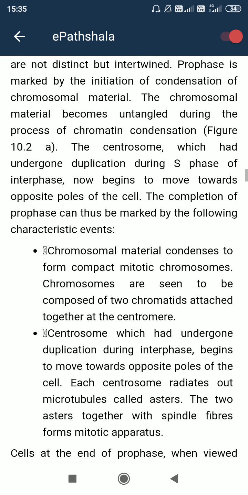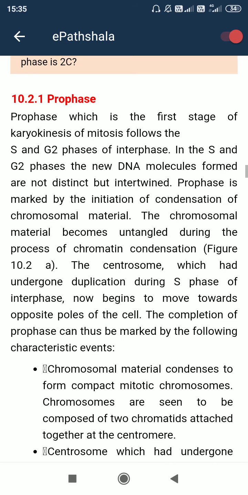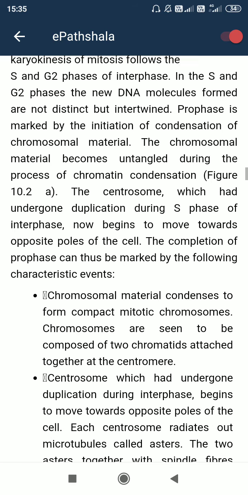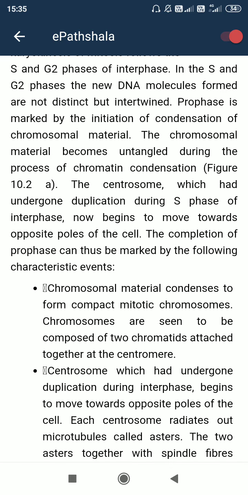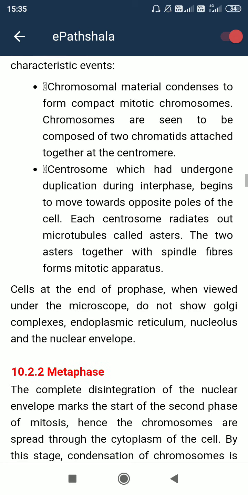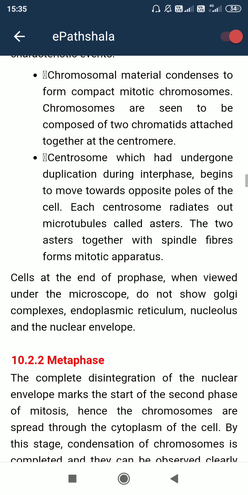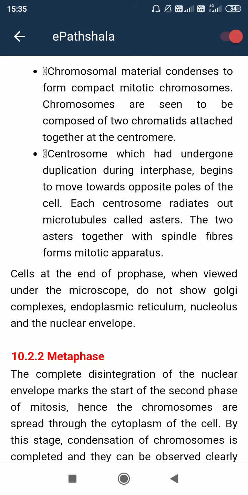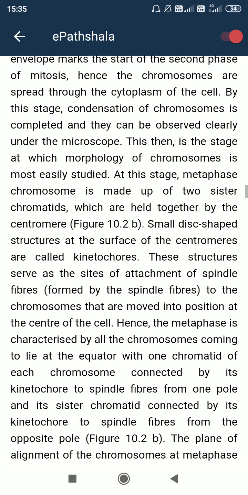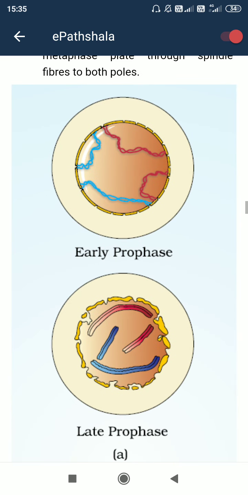So prophase, the main point to remember here is that after the G2 phase, that means proteins are already synthesized, okay, and DNA is also synthesized in the S phase. These 2 points are the main important ones. So actually you can see the chromosome material here in this figure.